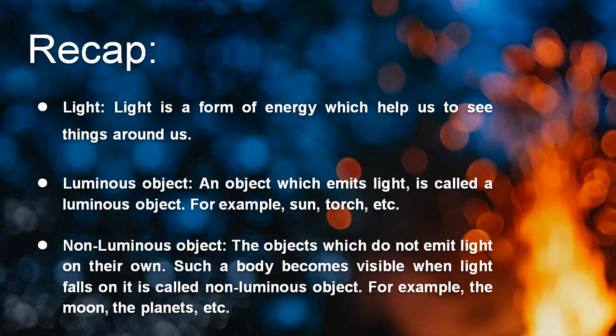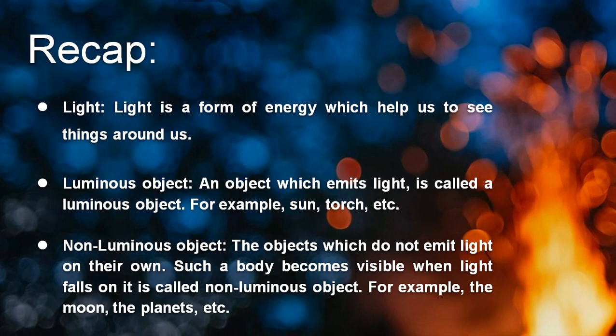If you didn't understand, let me give you one example. Suppose your book cannot produce light and spread it throughout the room, but if you take a torch into the dark room and flash it on the notebook or any textbook, at that time you can see that this is a textbook. So your textbook is considered a non-luminous object.